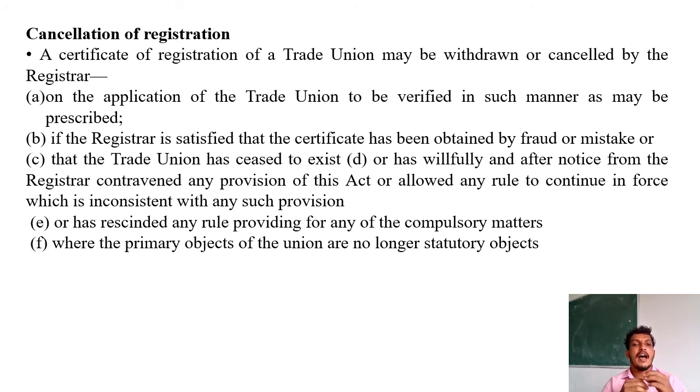Next one is it has rescinded the rule providing for any of the compulsory matter. So next one is where the primary objects of the union are no longer statutory objects. So these all are the situations. ಈ ಒಂದು ಸಂದರ್ಭದಲ್ಲಿ so there we can see the cancellation of registrations. Okay, all right, move on to the next slide.